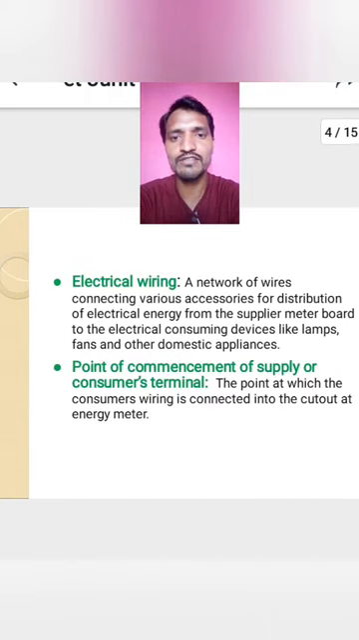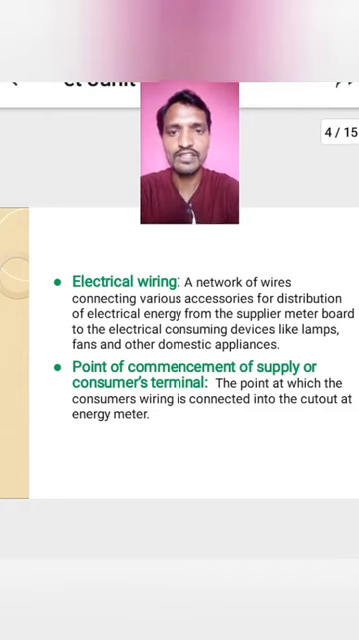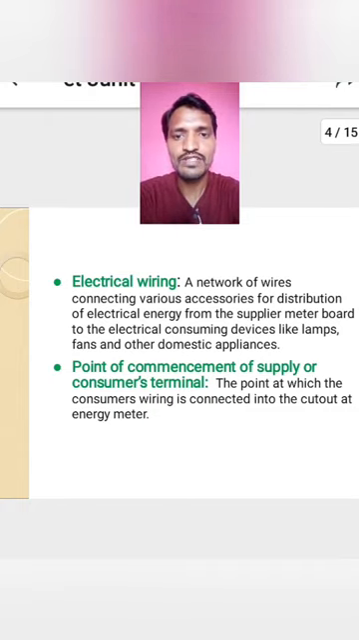Next, electrical wiring. What is electrical wiring? A network of wires connecting various accessories for distribution of electrical energy from the supply meter board to the electrical consuming devices like lamps, fans and other domestic appliances. Electrical wiring is nothing but wiring from the meter board to the various loads, that is lamps, refrigerators, fans, our household equipments. The wiring connection from meter board to the load, simple. That is said to be electrical wiring.